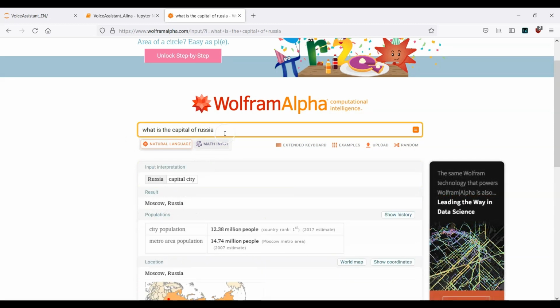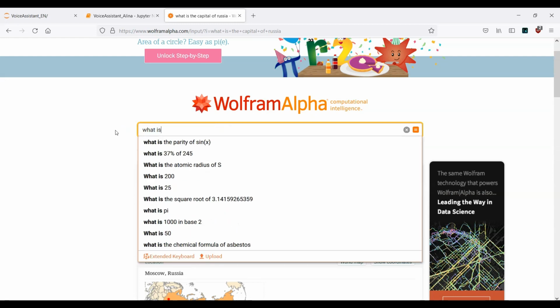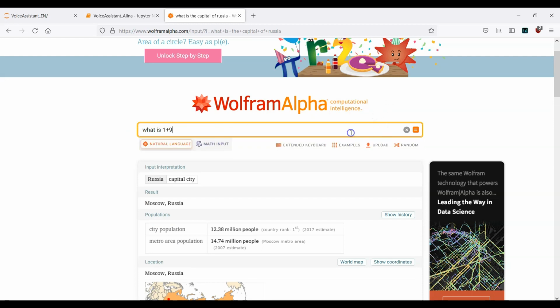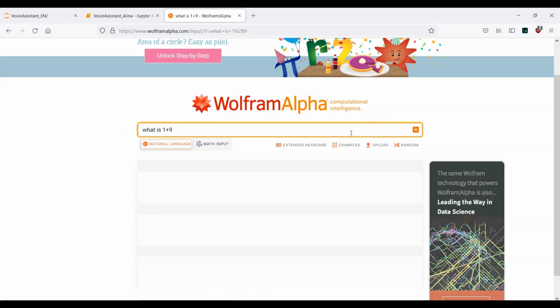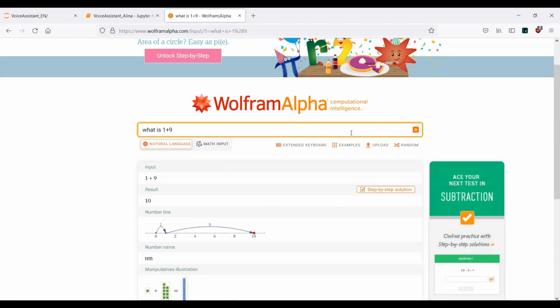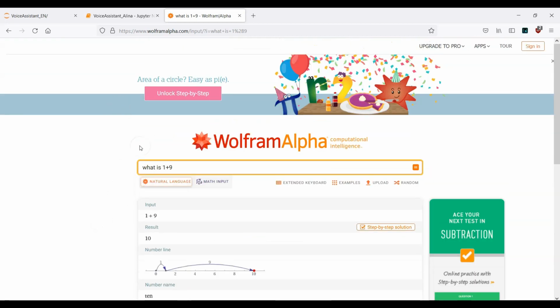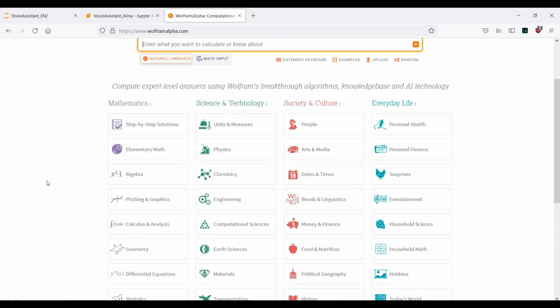Okay, so here actually you can ask a lot of stuff. For example, what is 1 plus 9? Let's see. So you can see here, you can actually search for a lot of different things. Okay, so this is actually a very intelligent tool, and it recognizes your question, and based on that you get back your answer. Again, this is very powerful.